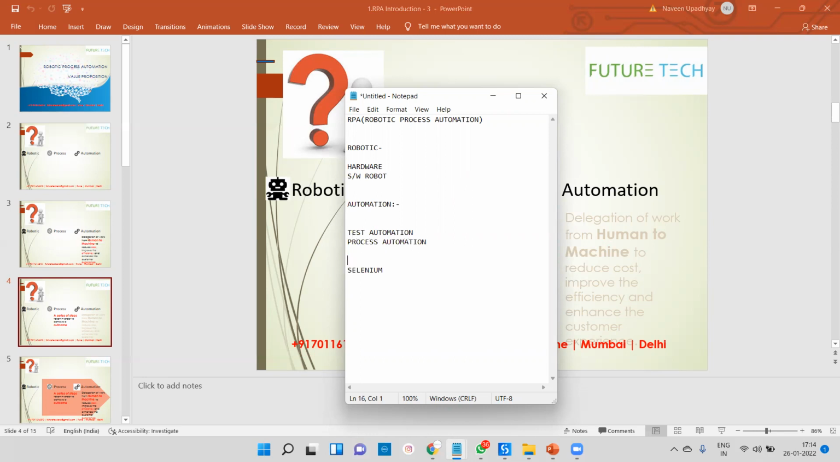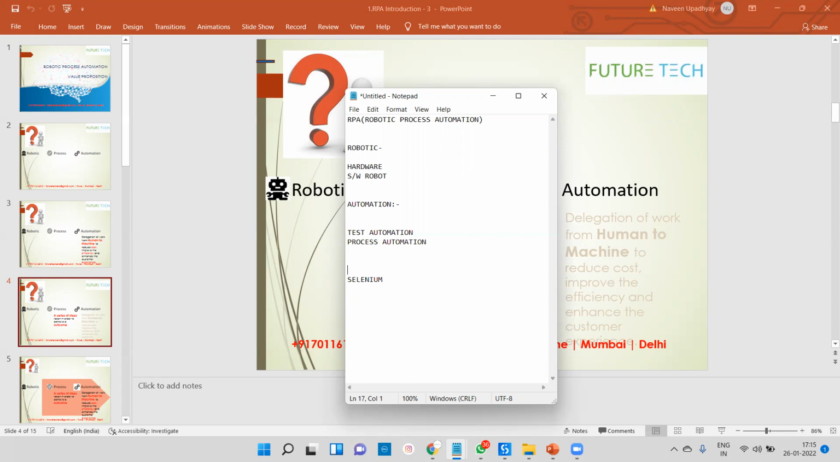Okay, so test automation and process automation. Test automation is part of your testing. If you ask me what is testing, verification and validation of any application is called testing. And in test automation, using a test automation tool like Selenium, we can test whether any application is working fine or not.